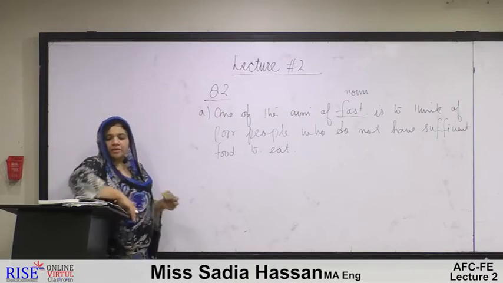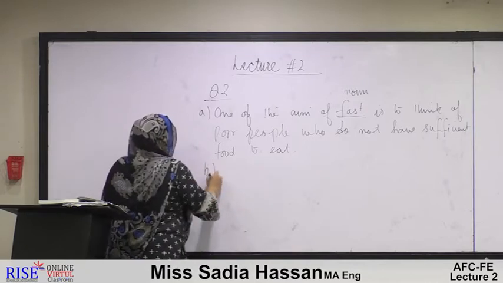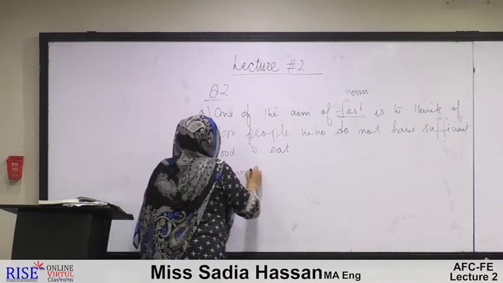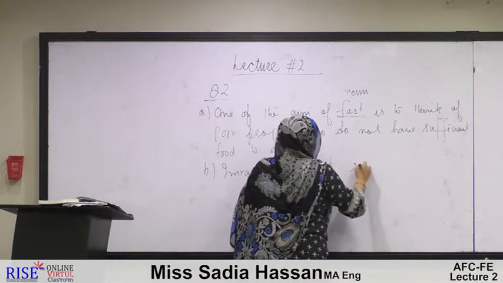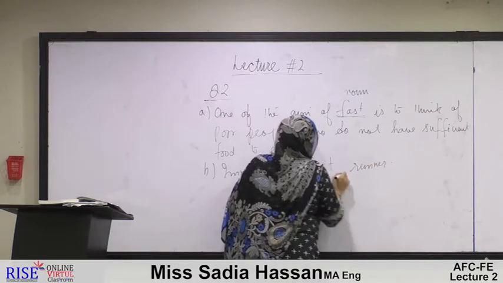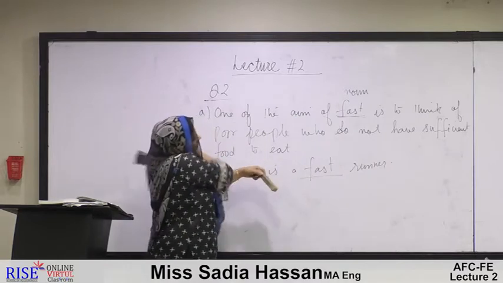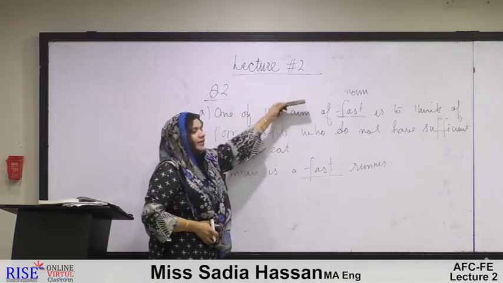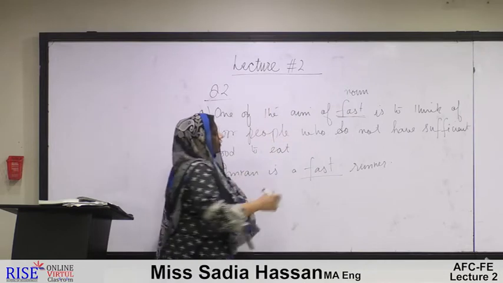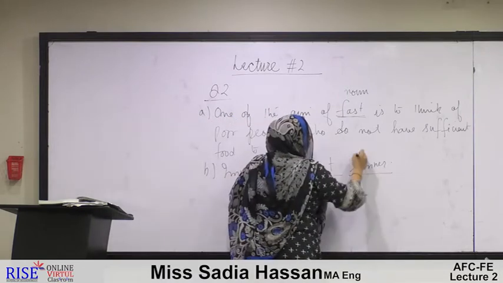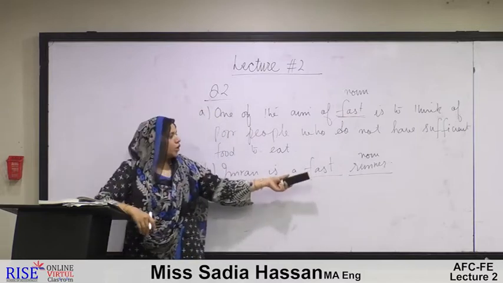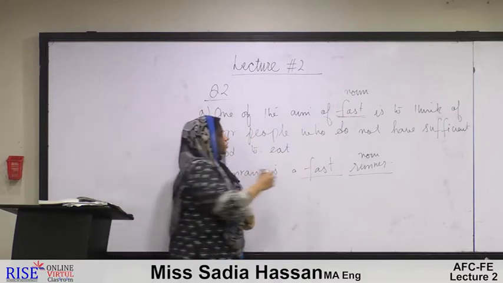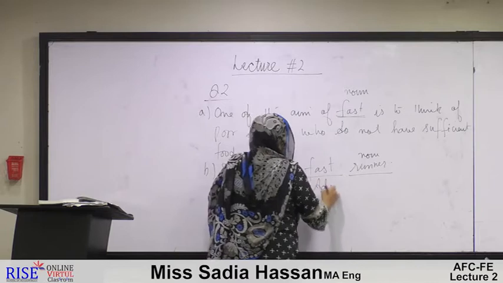Now in sentence B, Imran is a fast runner. Here again fast has been underlined, but here fast is not playing the role of a noun. Actually runner is a noun, and this fast is contributing to the quality of that noun. That is called an adjective.